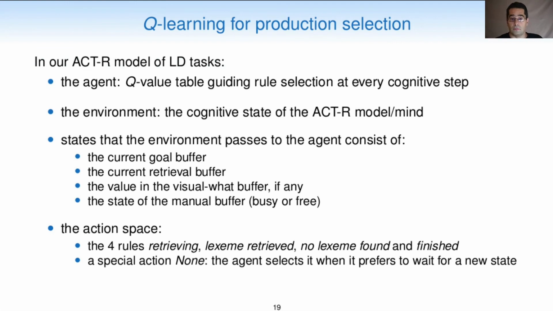In our actor model of lexical decision tasks, the agent is the Q value table that guides rule selection at every cognitive step. The environment is the cognitive state of the actor model, or mind. The states that the environment passes to the agent consist of the current goal buffer, the current retrieval buffer, the value in the visual what buffer, if any, and the state of the manual buffer. The action space consists of the 4 rules retrieving, lexeme retrieved, no lexeme found, and finished, and the special action none, which the agent selects when it prefers to wait for a new state.